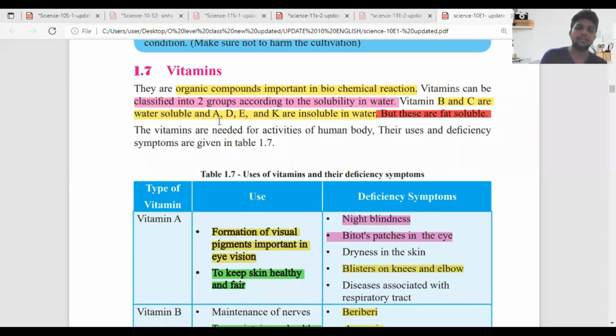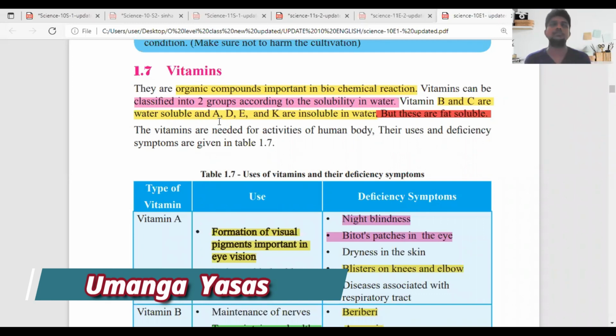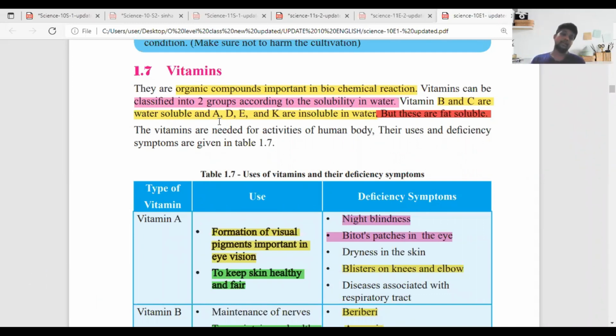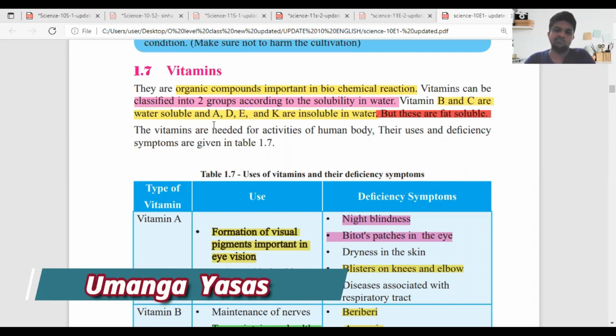It is about vitamins. Here we are focusing on the vitamins. Up to now we learned about water and minerals. Now the vitamins too, there may be a lot of questions based on this. Definitely structured and MCQ questions are there. So let's read it first.